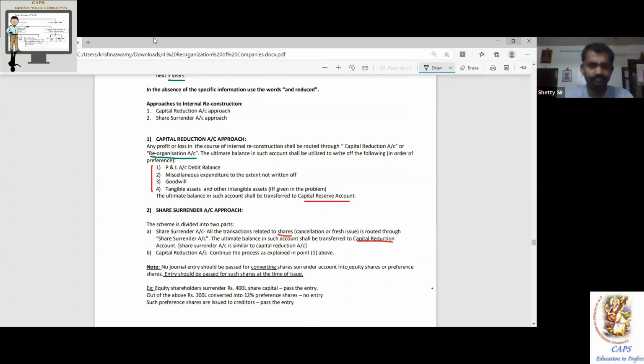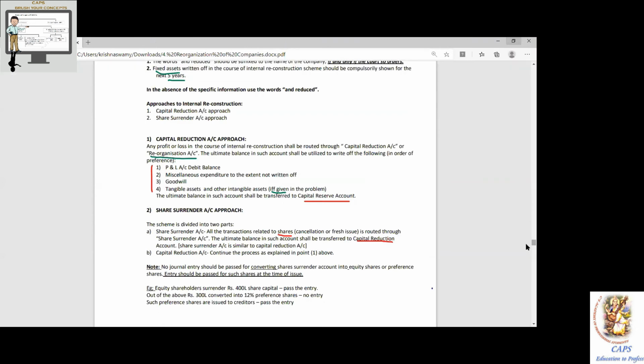Third one, goodwill. Fourth one, tangible asset and other intangible asset, if and only if given in the problem. The ultimate balance in such account shall be transferred to capital reserve account. Ultimately, where should you transfer? Capital reserve account. Second one, share surrender account approach.